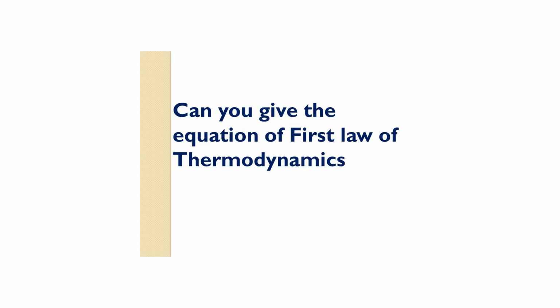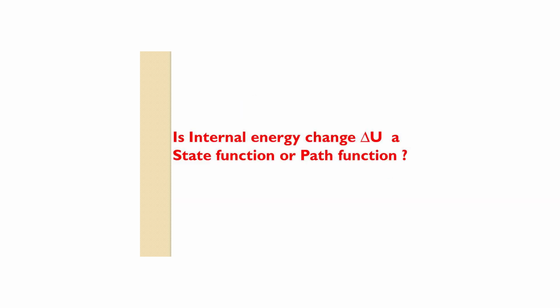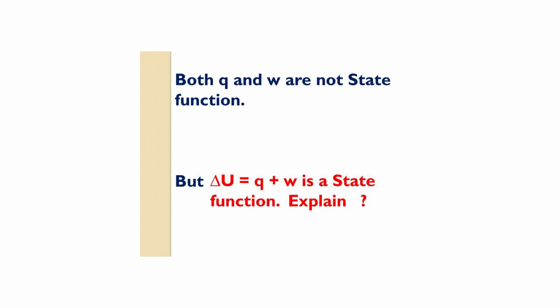Can you give the equation of the first law of thermodynamics? Delta U equal to Q plus W. What is delta U? Is it a state function or path function? It is a state function. How? Delta U depends upon the initial state and final state of the system. Both Q and W are not state functions, but delta U equal to Q plus W is a state function.